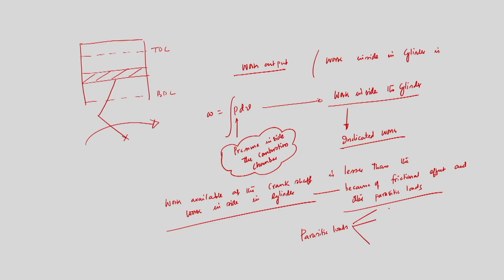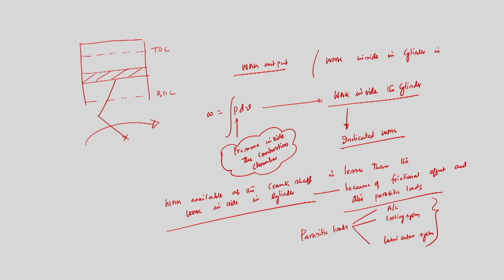We need to run the air conditioner, we need to operate the continuous cooling system, maybe the lubrication system. That is air conditioning, AC, then cooling system, then lubrication system. For those we need to supply work, because we need to run all those. So, these are known as parasitic loads.